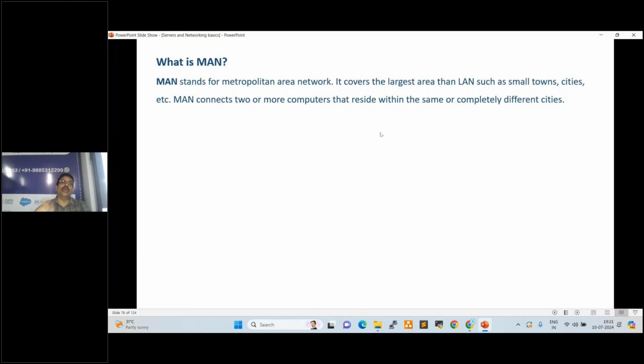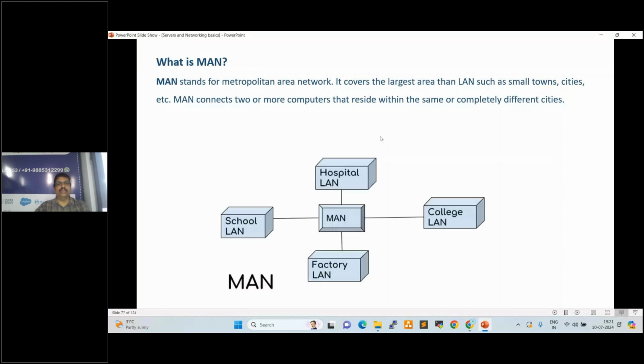When Geo launched, they cut the road and configured the cables inside the road, right? Within the city or different cities, they established a connection. The Geo network was established, right? By then they configured the cables under roads, right? So within the same city and different cities. See here, schools, hospitals, colleges, factories, right? We can configure a MAN network.